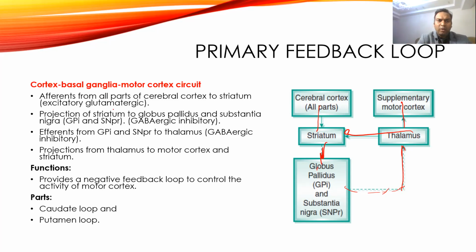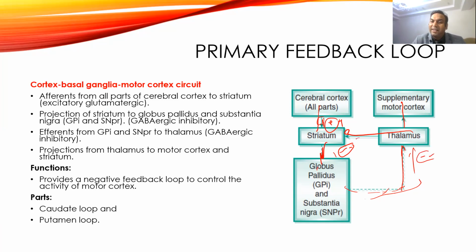One is, projection fibers come from the cerebral cortex to striatum. These are usually excitatory type. So these continuous lines show excitation. Excitatory line will be there. From striatum it goes to the globus pallidus, and these are usually inhibitory type. So the inhibitory type of fibers come here, and again from globus pallidus it goes, inhibitory type of fibers, to the thalamus. Again it will be inhibitory.